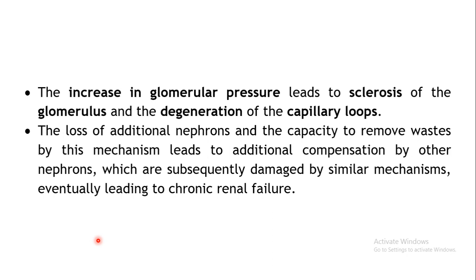Okay, again, in one more case, there may be an increase in the glomerular pressure, which may result in sclerosis, that is replacement of the normal tissues by connective tissue. So in the glomerulus there may be sclerosis, or there may be degeneration of the capillary loops. Obviously this will result in loss of function of the nephron, and filtration may not take place appropriately. Compensatory mechanisms will take place. So whatever nephrons are normal will try to increase their filtration rate, and subsequently, chronically, they will get damaged, the surviving nephrons. So again it may eventually lead to chronic renal failure.